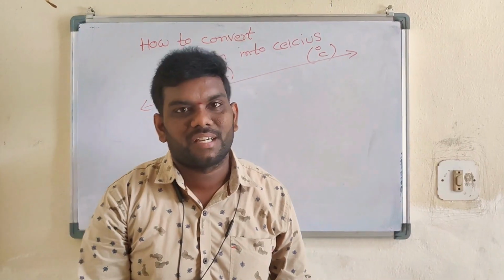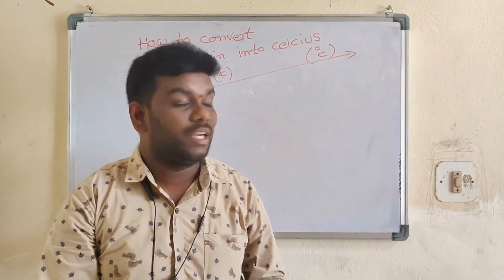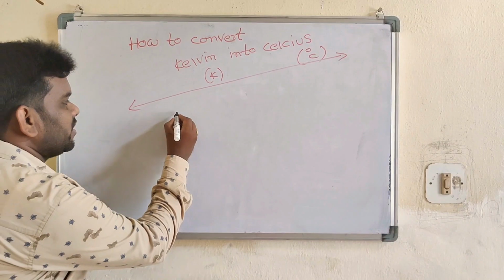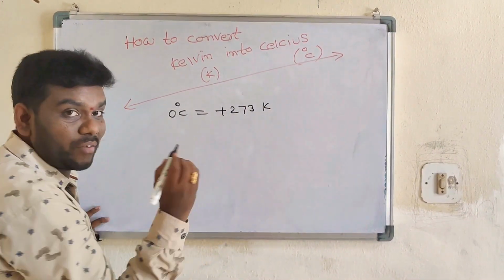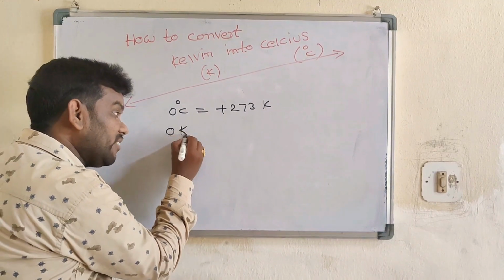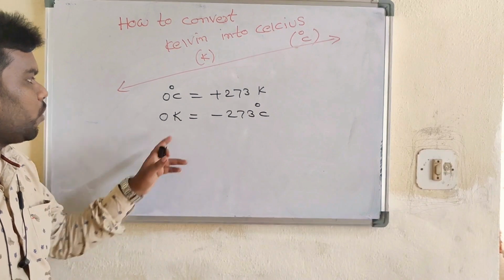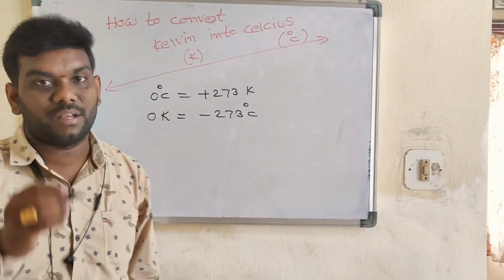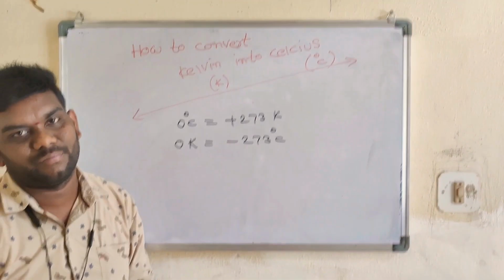Okay students, in the previous part, how to convert Celsius into Kelvin. Here, how to convert Kelvin into Celsius. So, 0 degree Celsius is equal to plus 273 K. Then 0 Kelvin is equal to minus 273 degrees Celsius. So, in this case, when Kelvin is converted into Celsius, you should subtract 273.